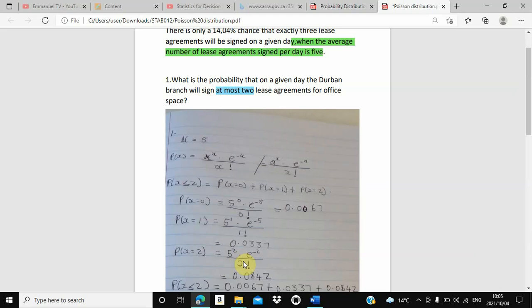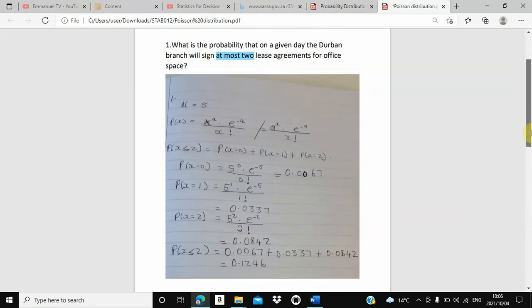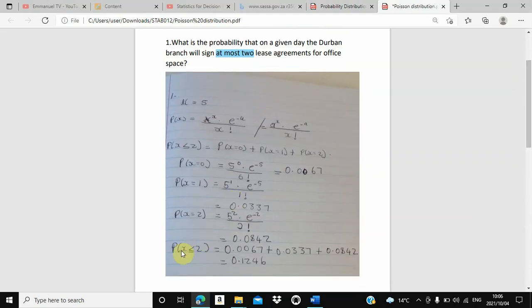But the question says, what is the probability that on any given day, the Durban branch will sign at most 2? That's why this sign here symbolizes at most 2. Let me scroll it down further. At most 2, which is less than or equal to 2. From there, we found all of them. It included 0, 1, 2. Less than or equal to 2 includes 0, from 0 to 2.